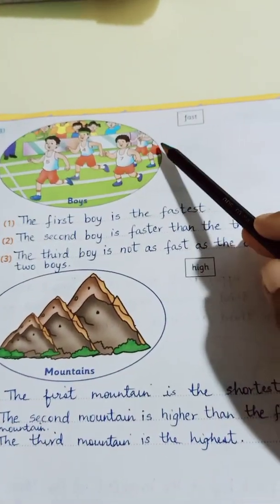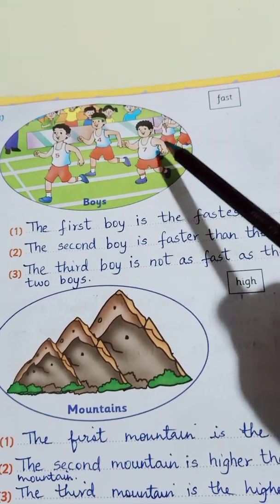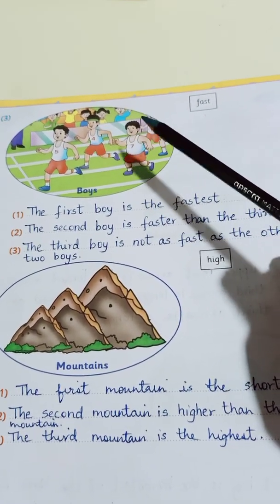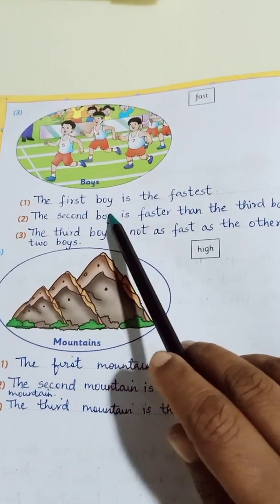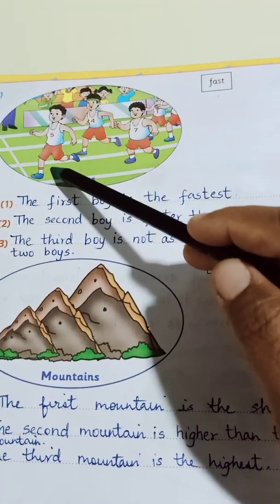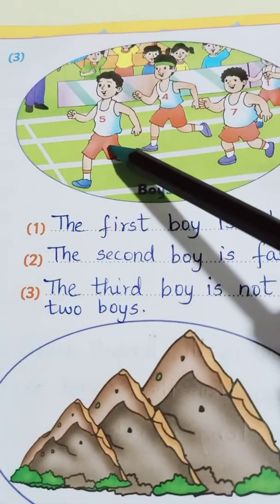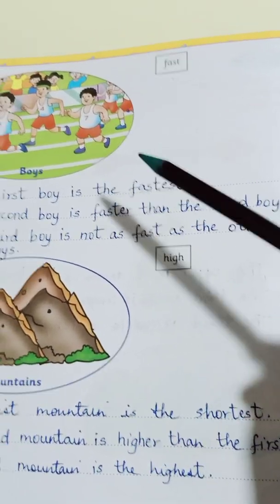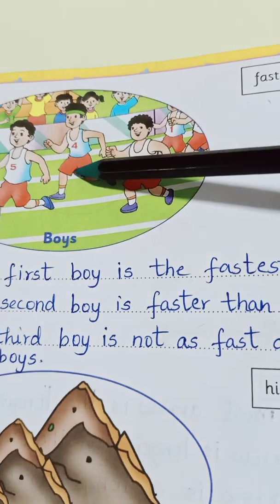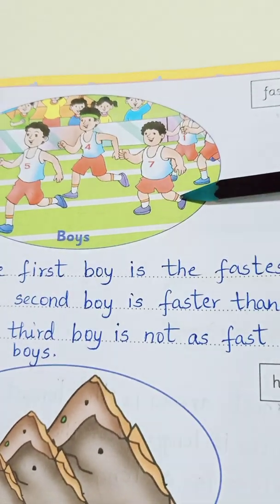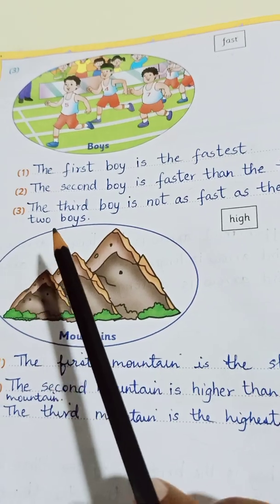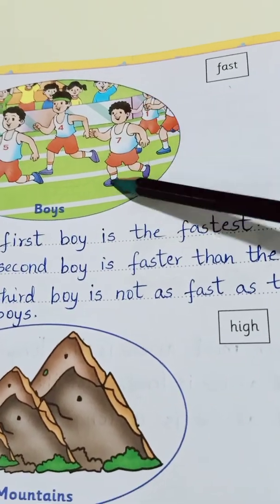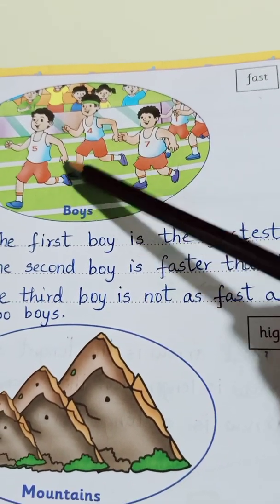The next word that we have over here is fast. And here you can see a couple of boys running in the race. The first boy is the fastest. Yes, can you see this number 5? This boy is the fastest. The second boy is faster than the third boy. So the second boy, number 4, he is faster than the third boy. The third boy is not as fast as the other 2 boys. Yes, the number 7 boy is not so fast as the other 2 boys.